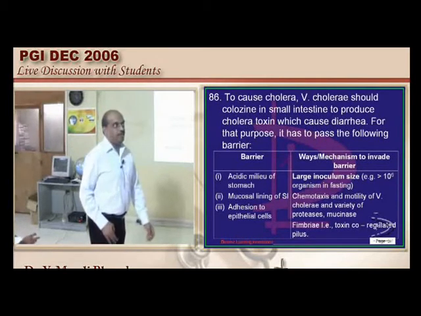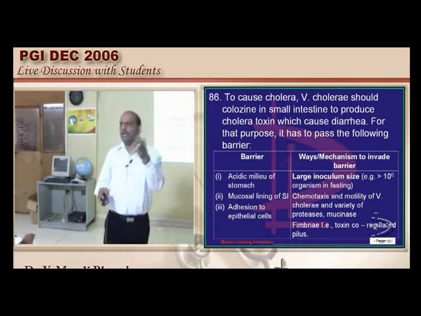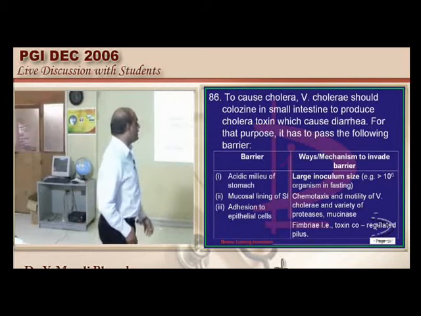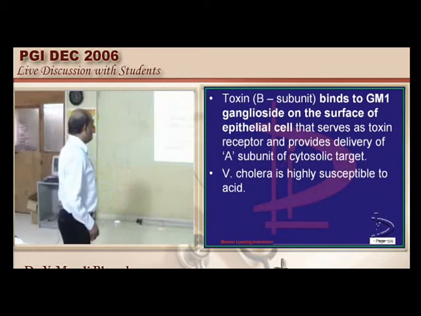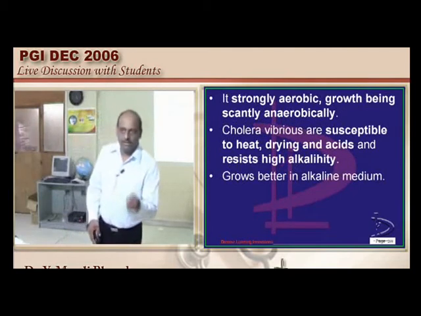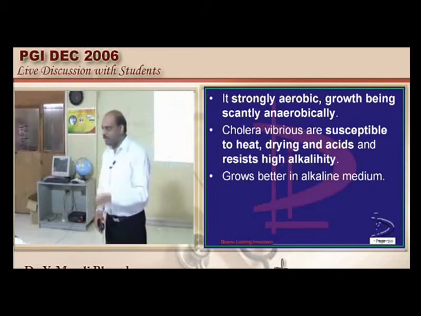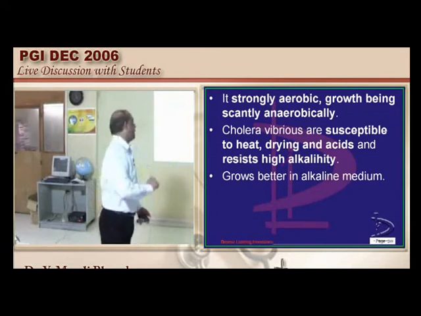In fact, what they found is that if you give proton pump inhibitors or antacids, which are commonly given in the wards, it may sometimes, though not proven, raise the chances of Vibrio infection because it can survive in a non-acidic stomach environment. And it resists high alkalinity, which is an advantage for the Vibrio, and it is still susceptible to heat, drying and acids, and it grows better in an alkaline medium, which needs to be remembered. That's the reason, how do you pick up the cholera stool, doctor? From that rubber tube, Venkataraman Ramakrishnan medium and alkaline peptone water, etc. That's what we have to remember.